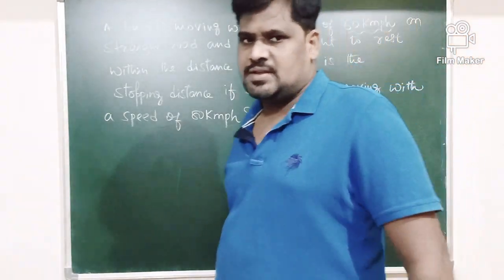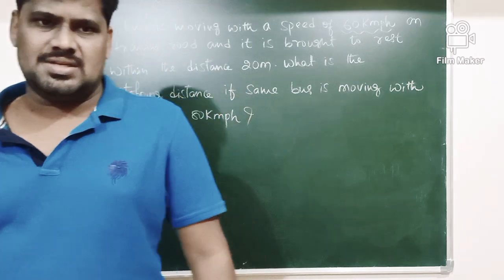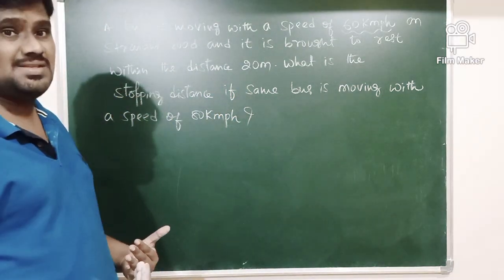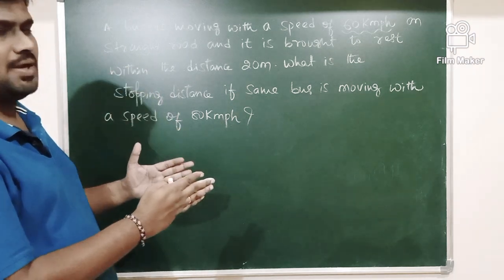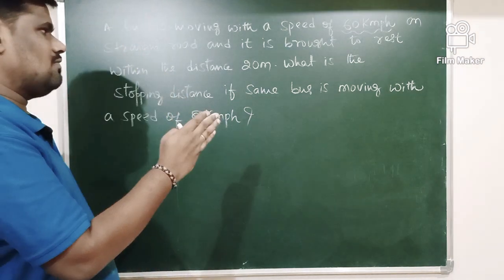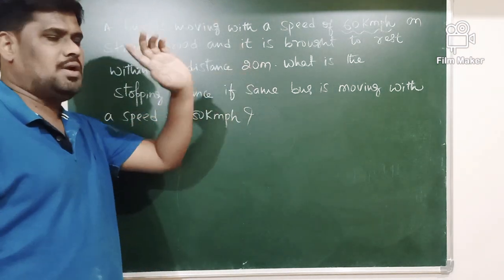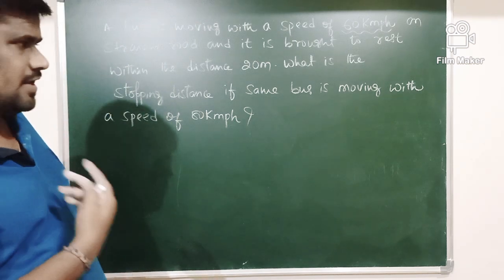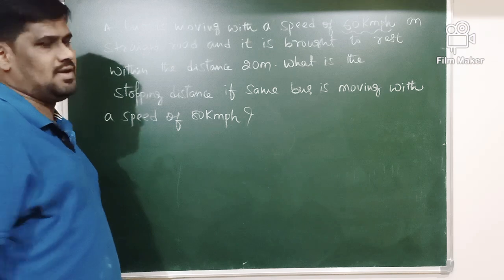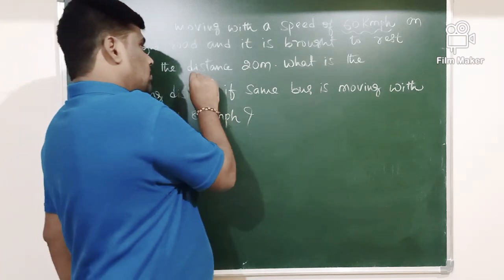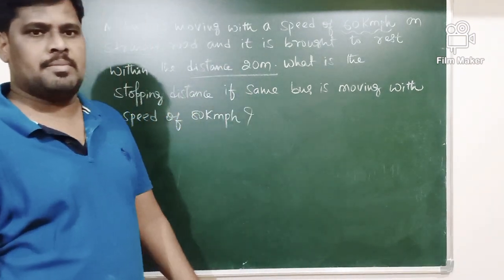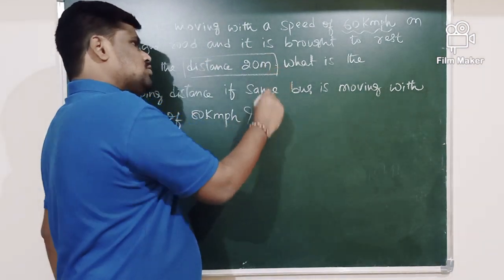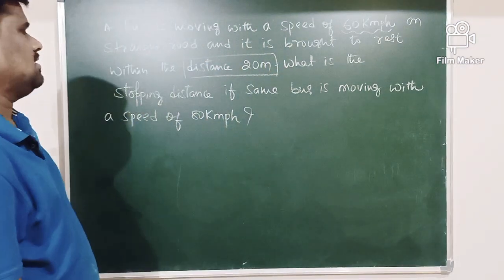The driver is applying the brakes to stop the bus, but the bus stops after traveling a distance of 20 meter. The bus suddenly will not come to rest here and it is going to travel a distance of 20 meter before coming to rest. This distance we will call a stopping distance here.